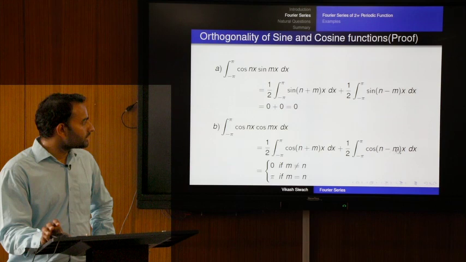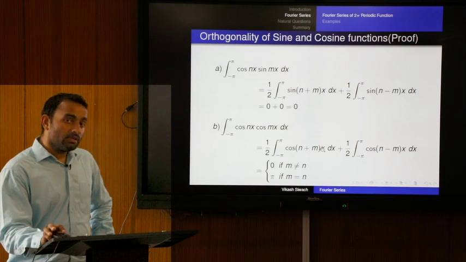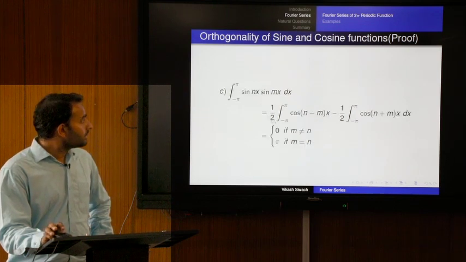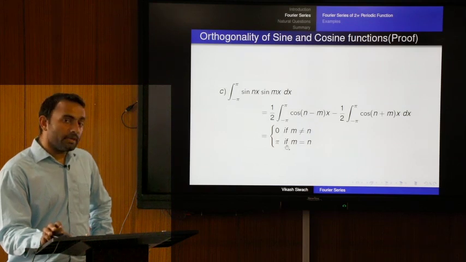So, if m and n are the same, then this integral is pi. If they are different, then the integral is 0. A similar thing happens if we take sin nx and sin mx; it reduces to cos (n minus m)x minus cos (n plus m)x. This term is always 0, and this term is only non-zero if n and m are the same. When n and m are the same, this again becomes cos 0, which is 1, and the 2 pi and the 2 cancel out, and we are left with pi.